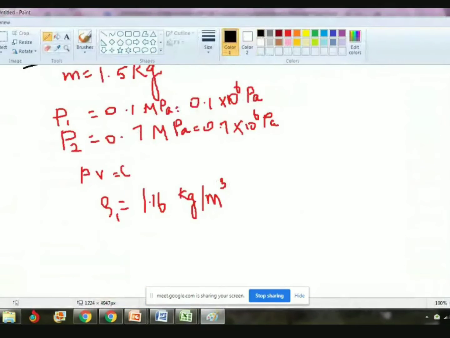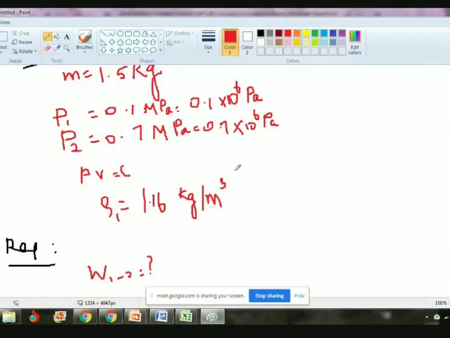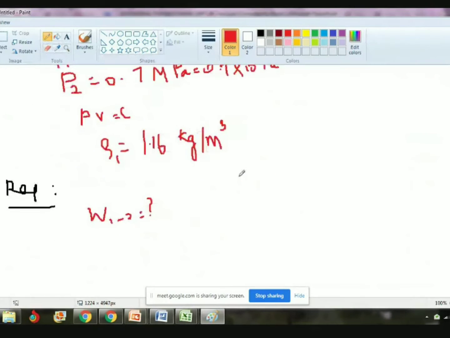Requirement, or what to find. So next step is requirement. What is the requirement? W12, that only we have to find. Suppose in exam time you know the given as well as the requirement, then 100% you can try the problem. There is no doubt, and I'll tell you how to try the problem.